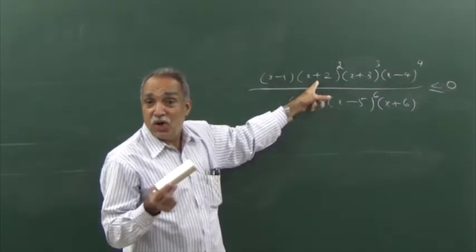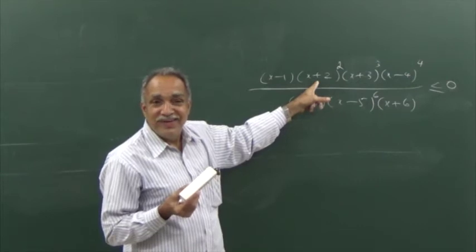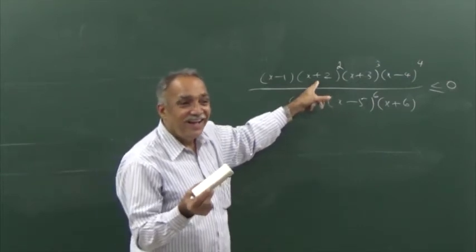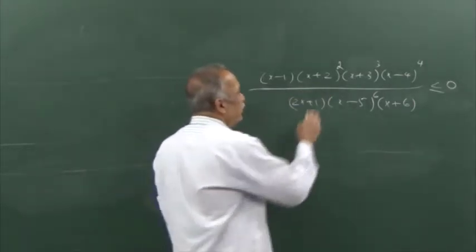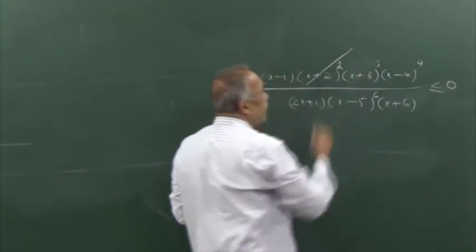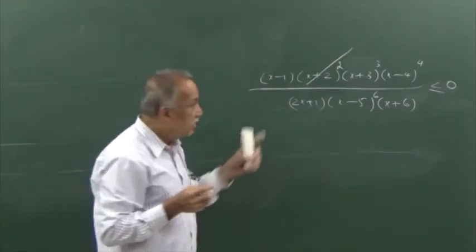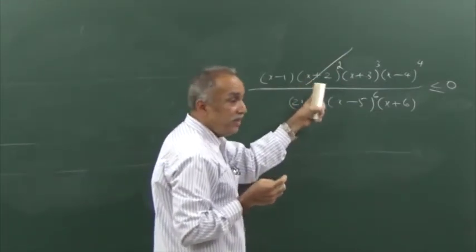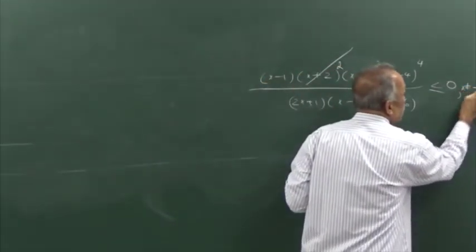I said it is non-negative. I didn't say it is positive. Yes, what happens? I can divide, but with a correction. Yes. X is not equal to minus 2. This cancellation is permitted only if x is not equal to minus 2.